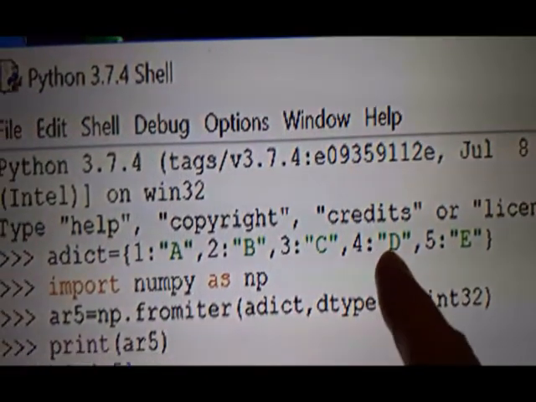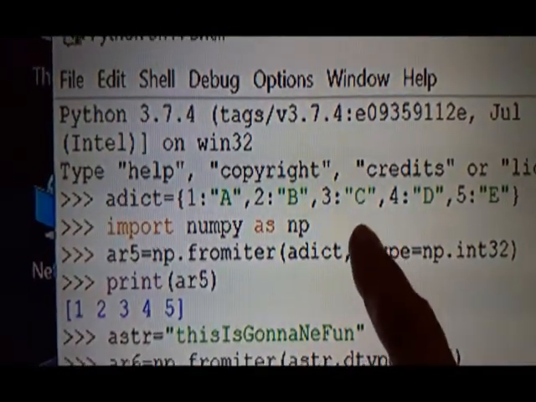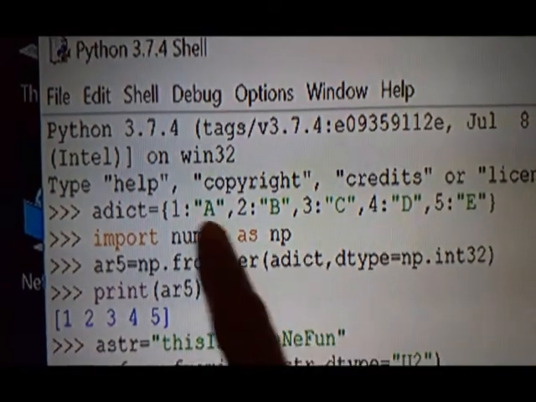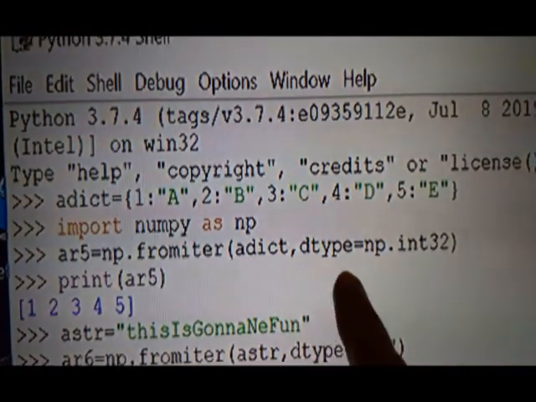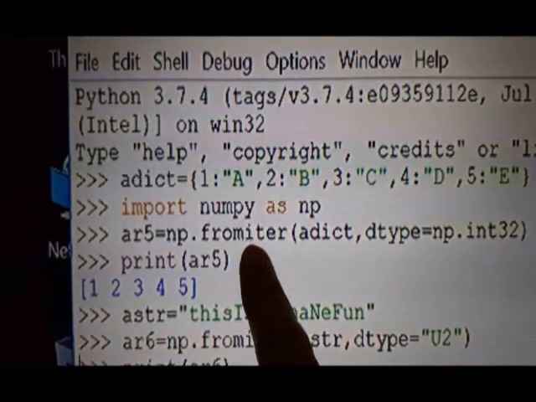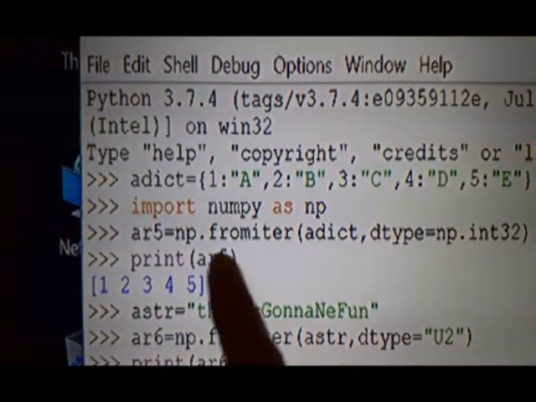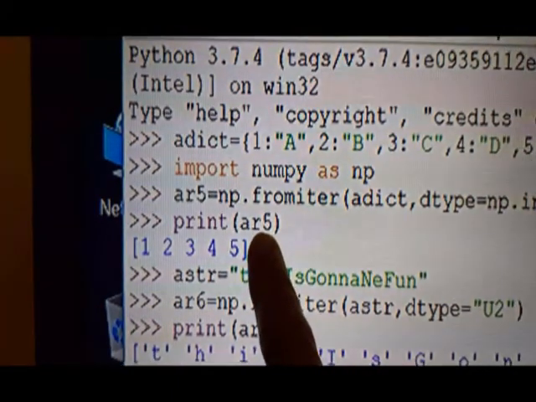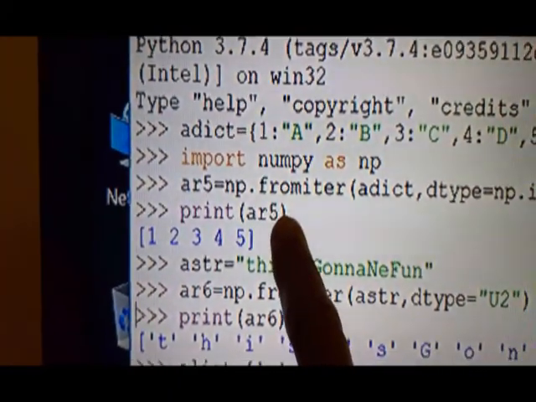This is the dictionary. I have imported the NumPy facility. Then this adict dictionary is used here. Data type is given and the array is created. Since data type is int32, only the key values are picked up, and 1, 2, 3, 4, 5 are the array elements.